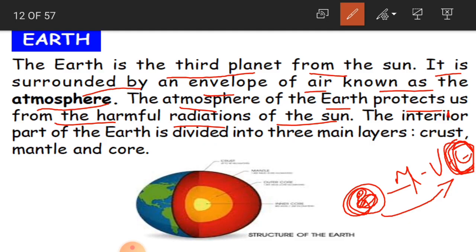The interior part of the earth, interior, this is only one I children, by mistake it is printed as double I. The interior part of the earth is divided into 3 main layers. Inside the earth also you have layers. For example, have you seen a watermelon? If you cut a watermelon, you will see the upper part is green in color.